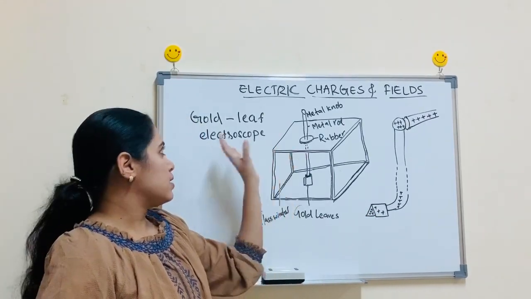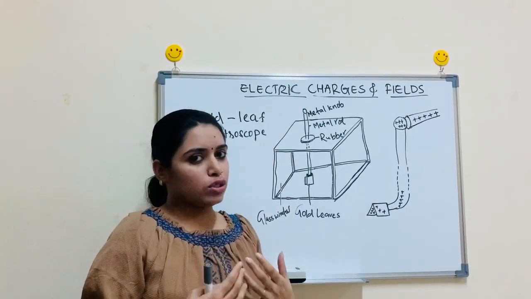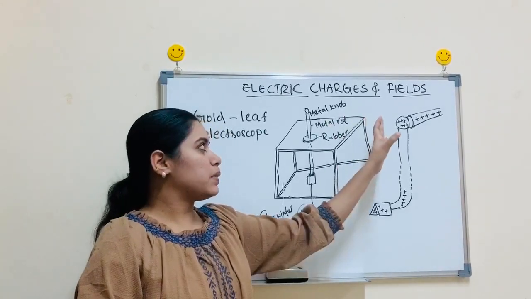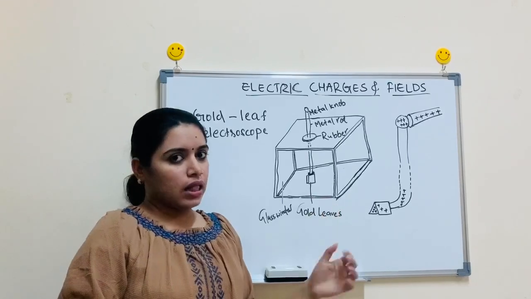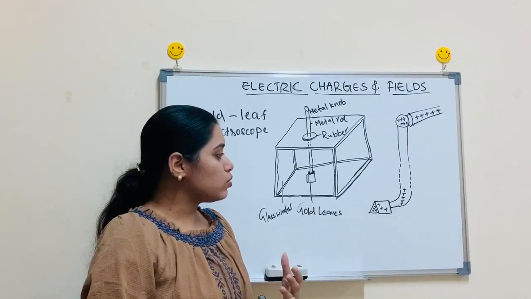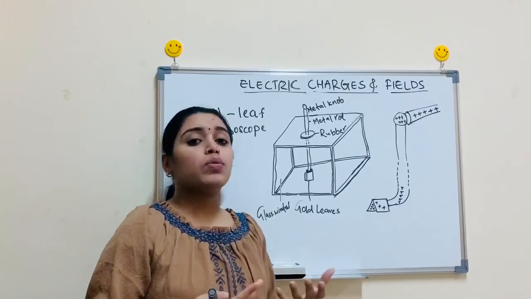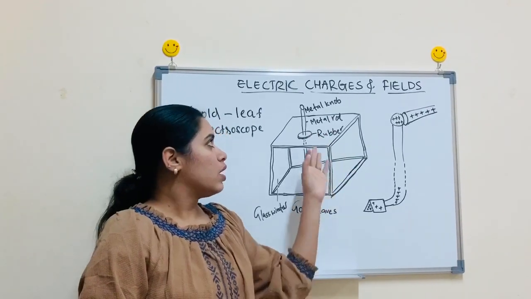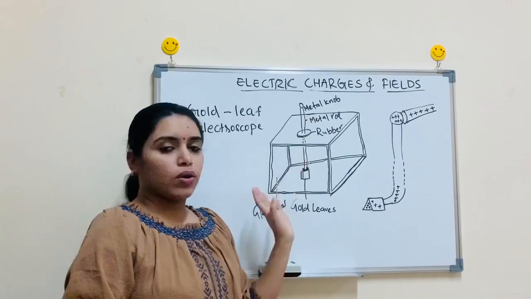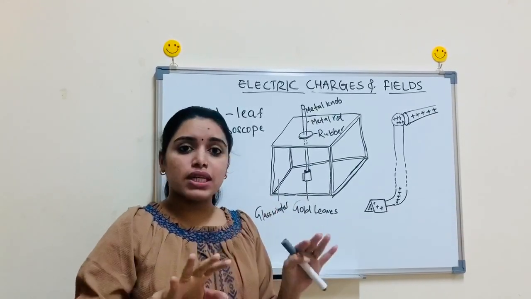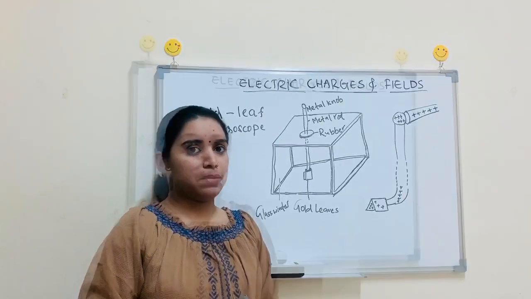So this apparatus, the gold leaf electroscope, is used to identify the presence of a charge. If there is a charge, the gold leaves will diverge, and by viewing the divergence we can predict how much charge came through this metal rod. If the amount of charge is very high, then of course the divergence is also very high.